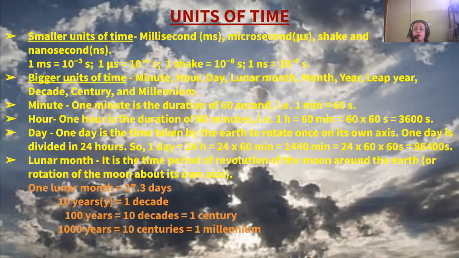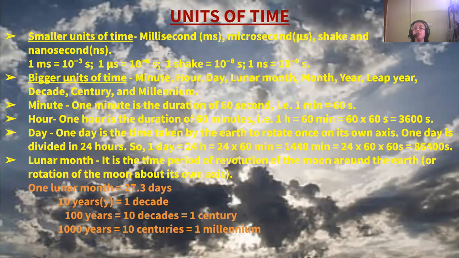First, we come to minute. 1 minute is the duration of 60 seconds. Hour: 1 hour is the duration of 60 minutes, or 60 into 60 seconds, or 3600 seconds. Now day: 1 day is the time taken by the earth to rotate once on its own axis, that is 1 solar day, or 24 hours. So 1 day is 24 into 60 minutes, that is 1440 minutes, or 24 into 60 into 60 seconds, or 86400 seconds.